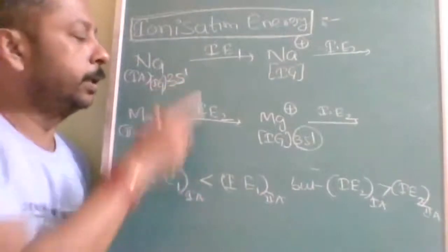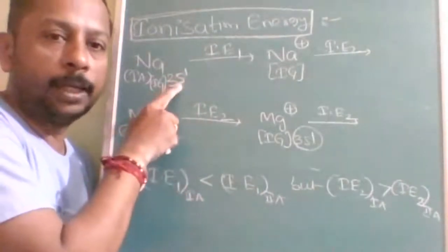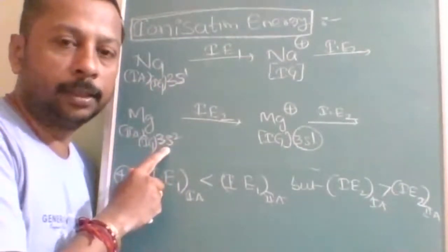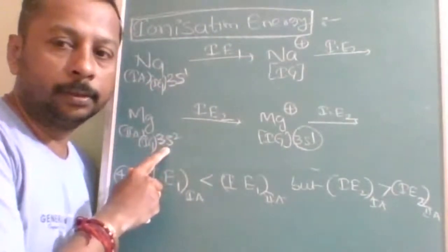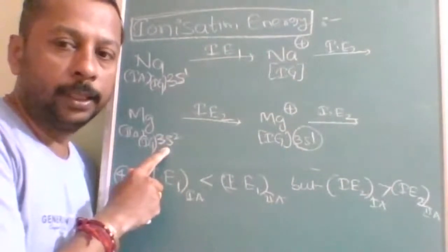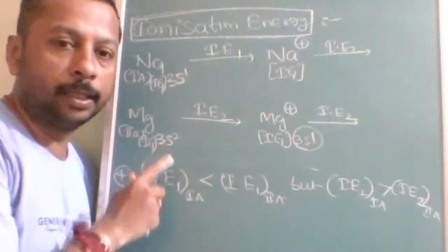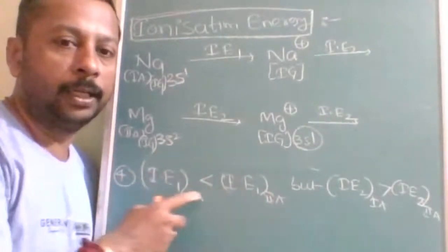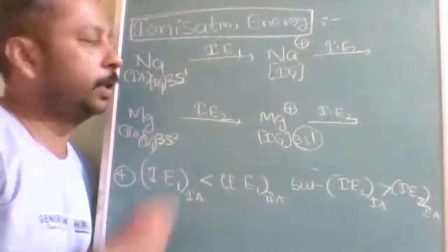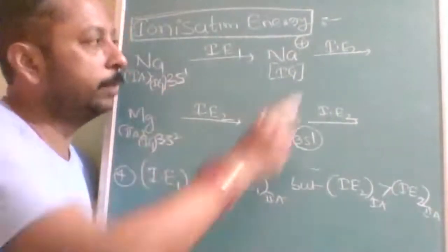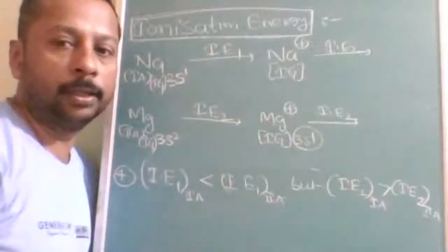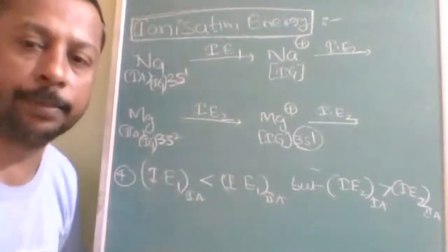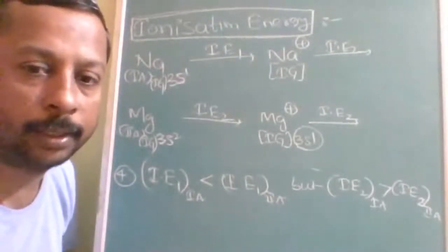Then let us see here. Here I am removing the electron from a half-filled s subshell. Here I am removing it from a fully filled s subshell. Therefore, it is very difficult to remove from fully filled and easy to remove from half-filled. So here it is less than, but the same becomes opposite for the second ionization energy. Is this understood? Any problem in understanding, you can ask, because this question is frequently asked.